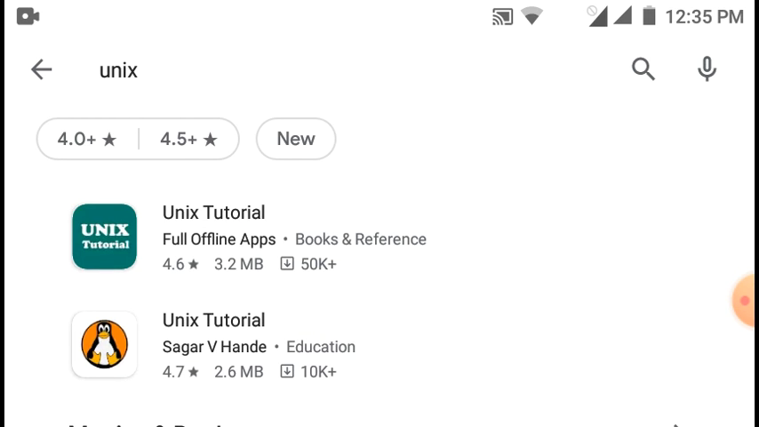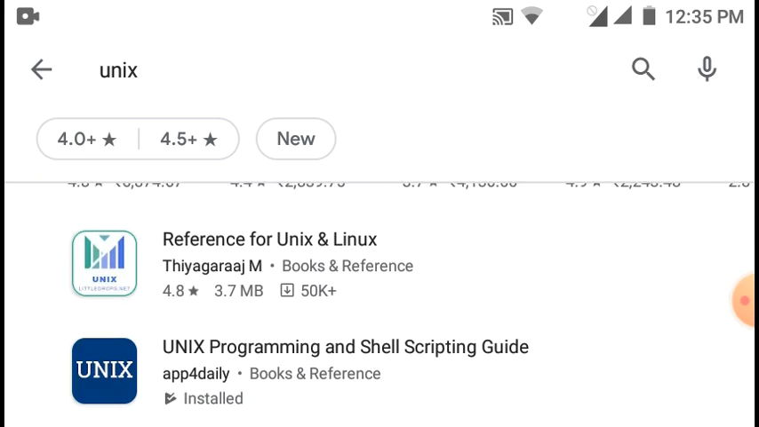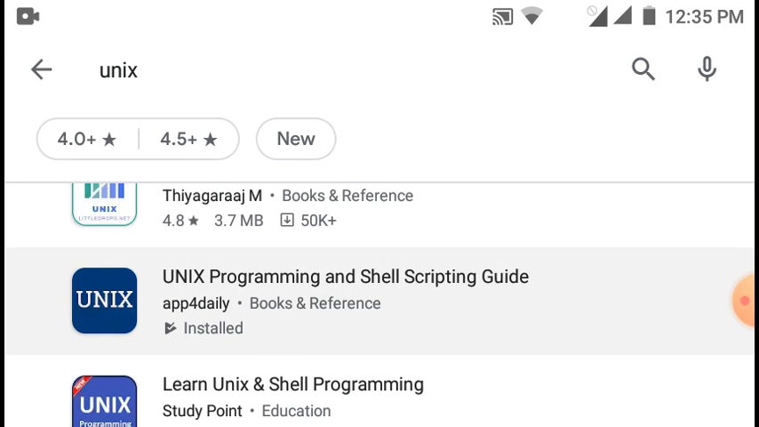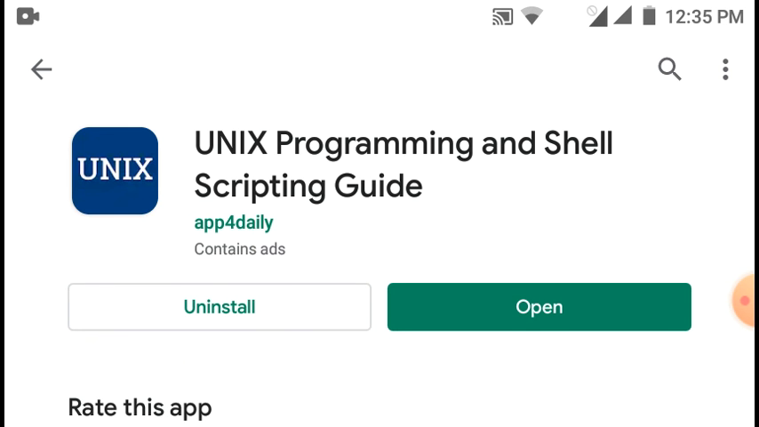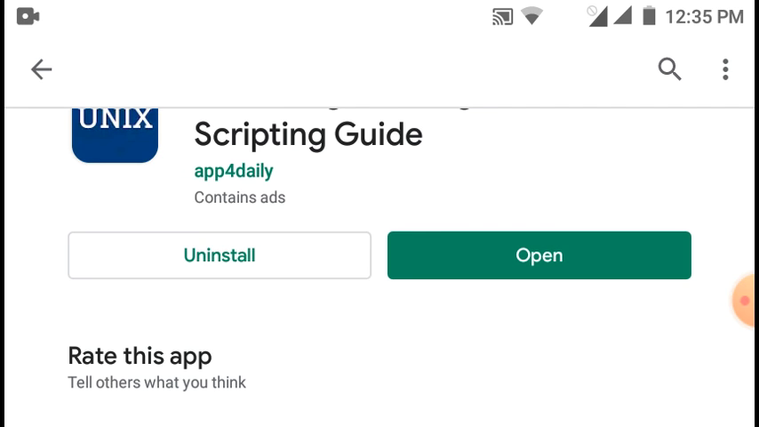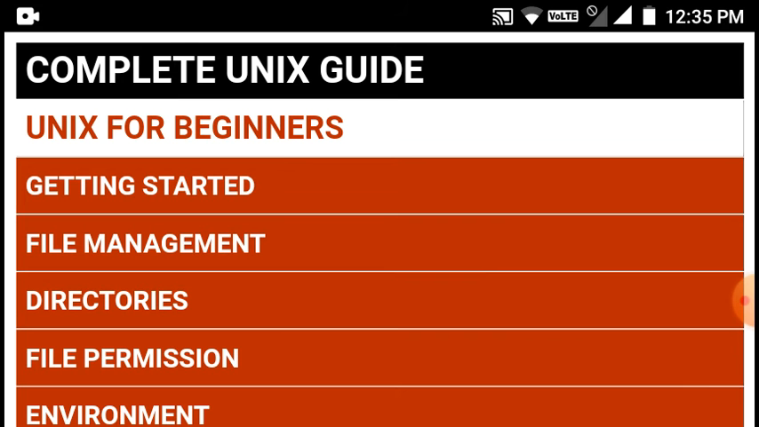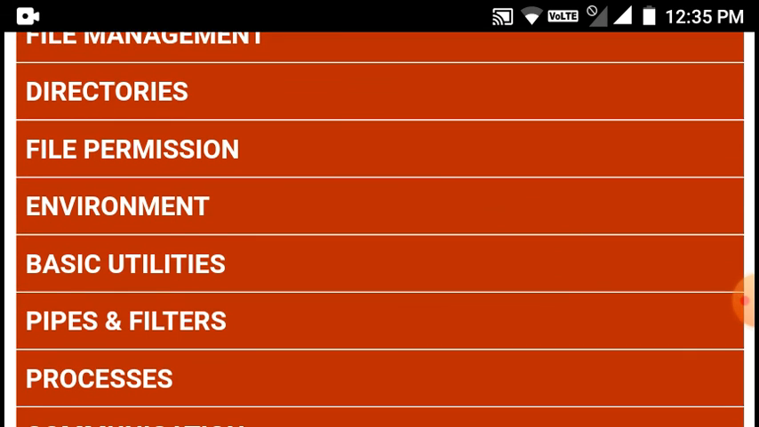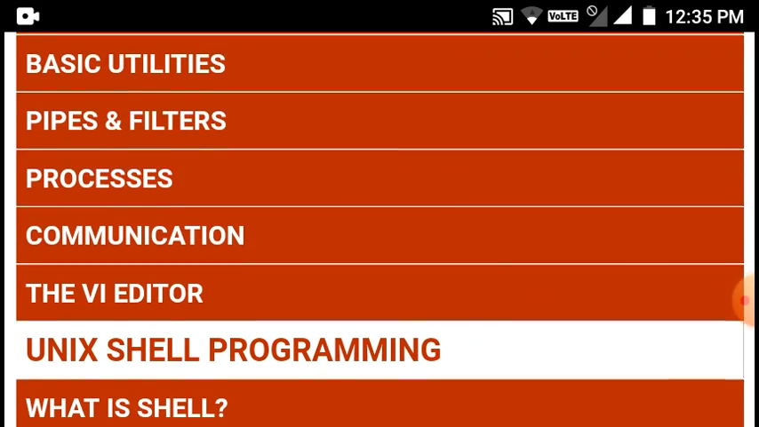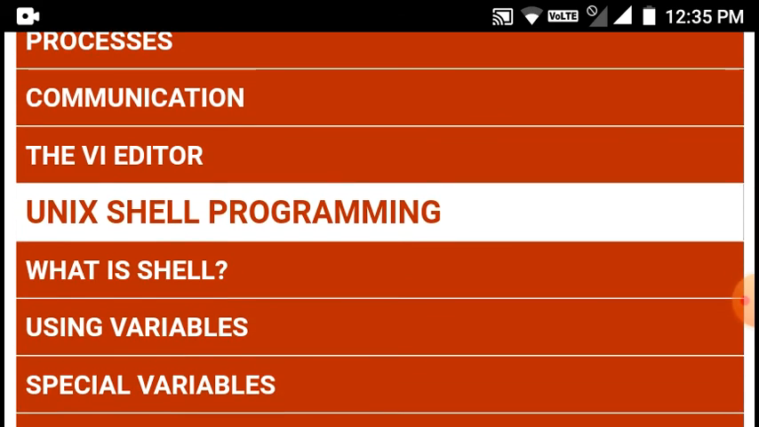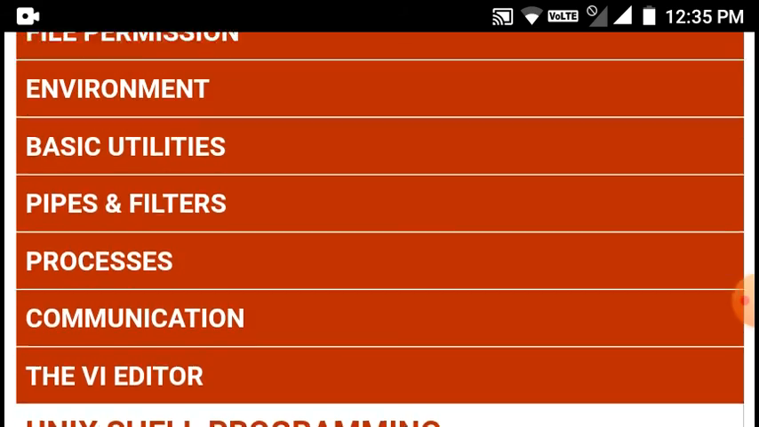So today we are going to see some of the things which I have already instructed you to install, and we are just going to open them up and see. Now this is a tutorial on scripting, diagnosing and things like that. So I am just opening that up. It has got complete guidelines on directories, file permissions, environment, basic utilities, pipes and filters, process, communication. So what are all the different things?